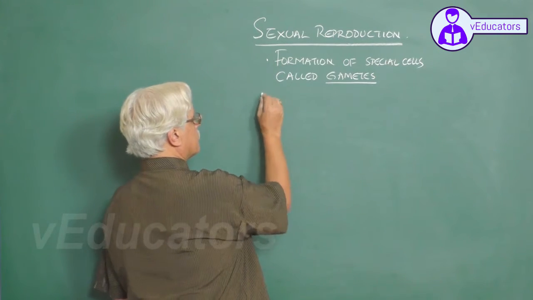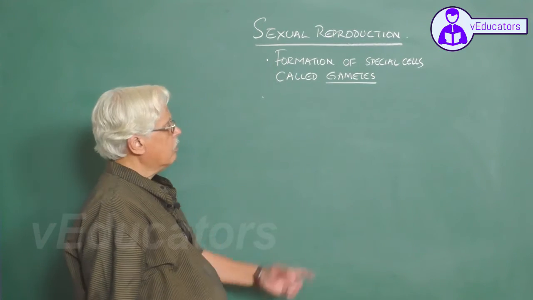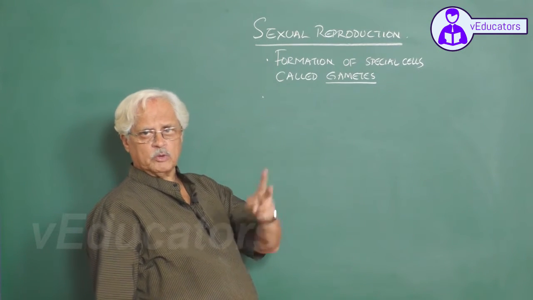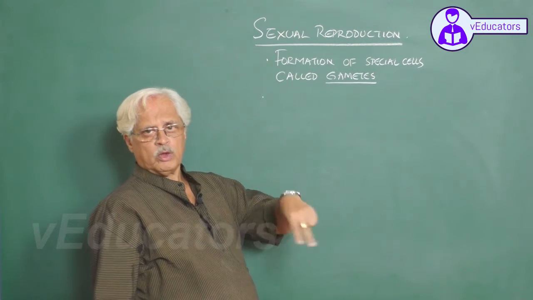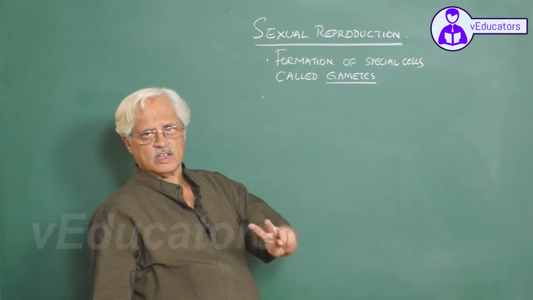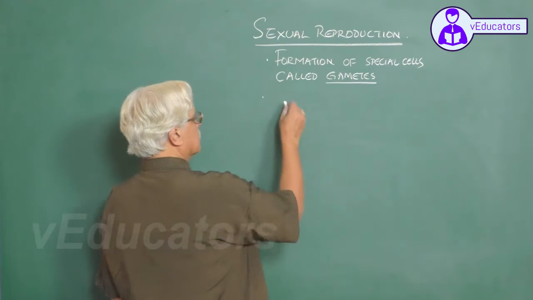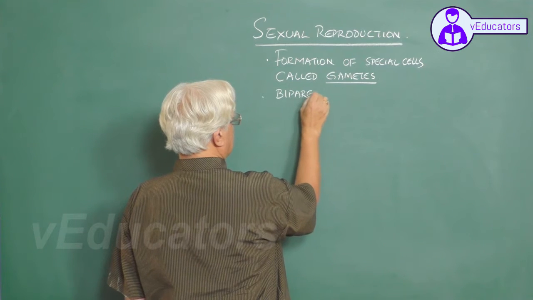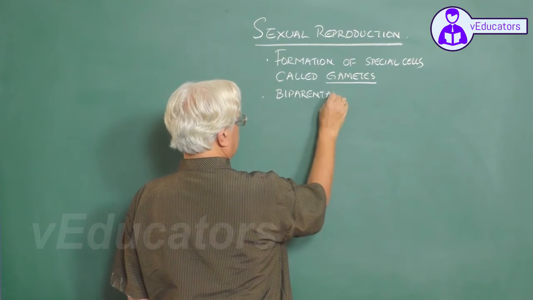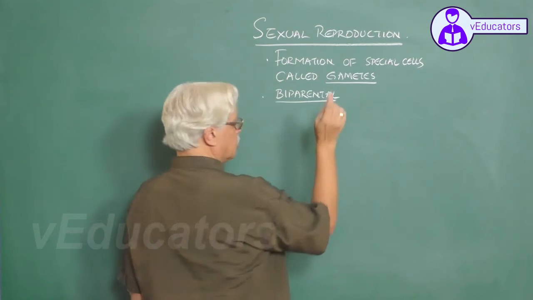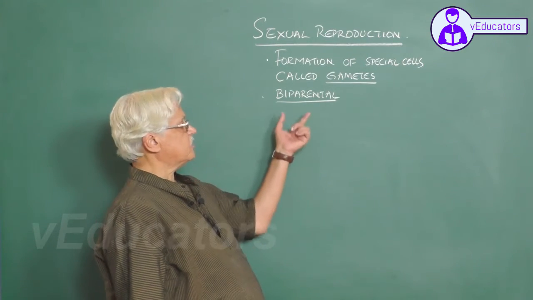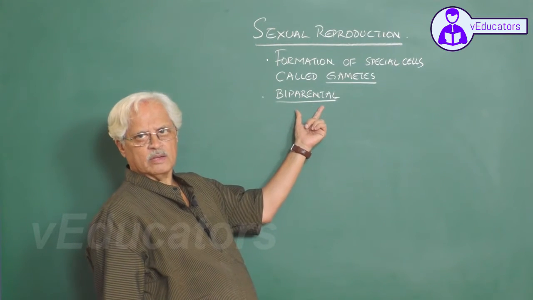Number two, these gametes are formed from two different parental units. One is recognized as the male and the other is recognized as the female. Therefore, sexual reproduction requires two parental units, hence it is described as biparental.